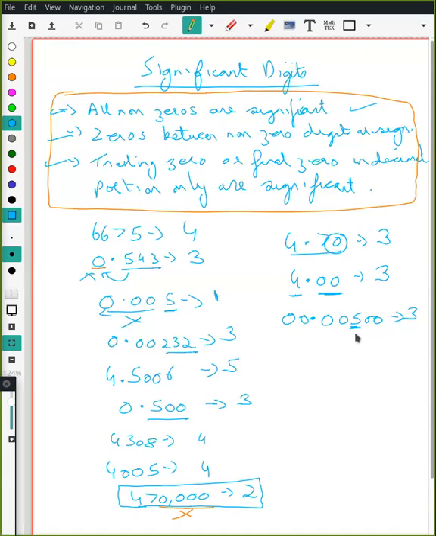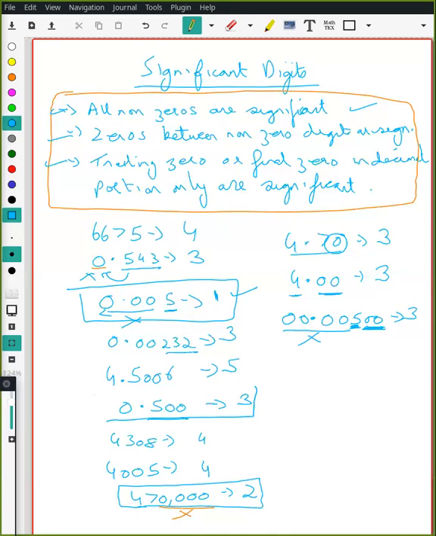So only zeros which appear at the end of a decimal will be counted. For example, when we had 0.005, we said only one significant digit was there. All the earlier zeros are going to be ignored. The 5 is taken, and all the decimals which have trailing zeros at the end. For example, look at 0.500. In this, 5 is taken, 0 is taken, and 0 is taken, so 3. Similarly, we have 3 over here.